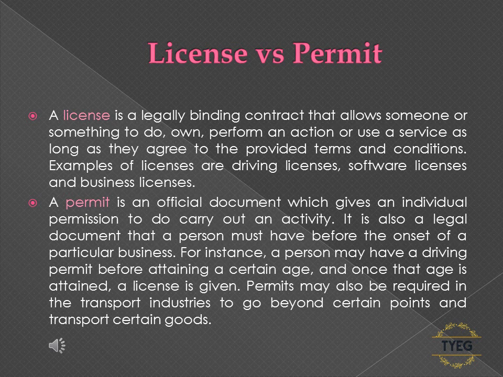For instance, a person may have a driving permit before attaining a certain age, and once that age is attained, a license is given. Permits may also be required in the transport industries to go beyond certain points and transport certain goods.